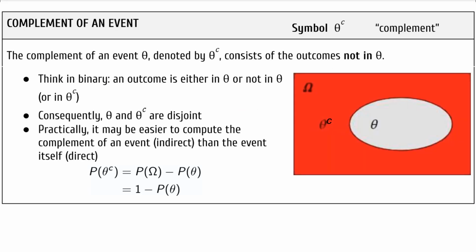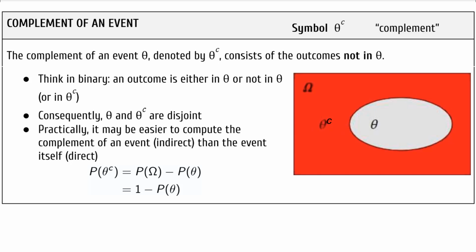Complement of an event. The complement of an event theta, denoted by theta to the power of c, pronounced theta complement, consists of the outcomes not in theta. Think in binary. An outcome is either in theta or it's not in theta, meaning it's in theta complement. Consequently, theta and theta complement are disjoint. There's no overlap here. Practically, it may be easier to compute the complement of an event than the event itself.